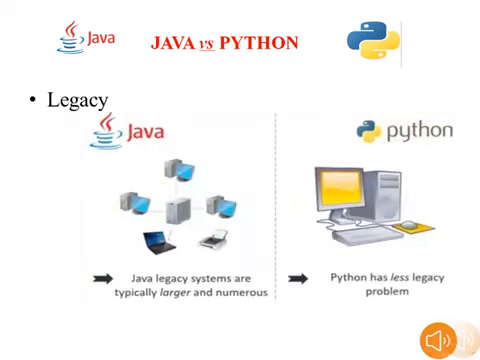Next, suppose our aim is to consider the legacy. Now our requirement is legacy. According to legacy, Java legacy systems are typically larger and more numerous. In this situation Python has fewer legacy problems. That's why now our vote goes to Python.